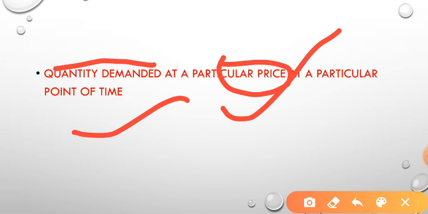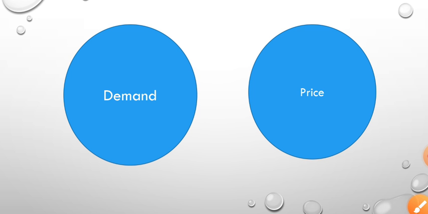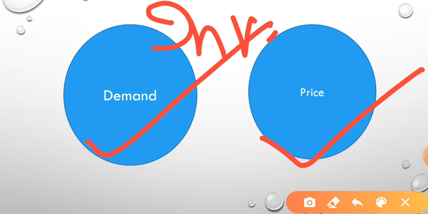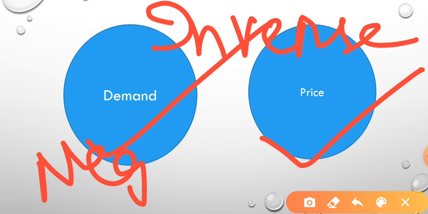Okay, now this demand, basically the biggest relationship it has is with price, because it is directly affected by price. Whenever there is a change in price, there will be a change in demand also. Now, let us study the relationship of demand and price. They have an inverse relationship, or you can say negative.